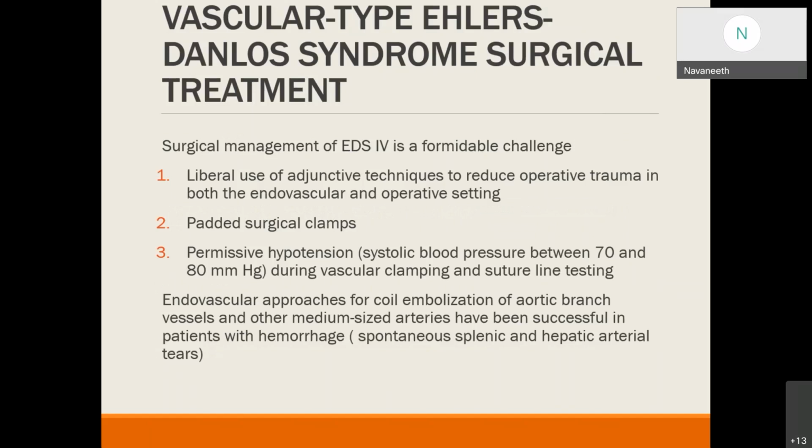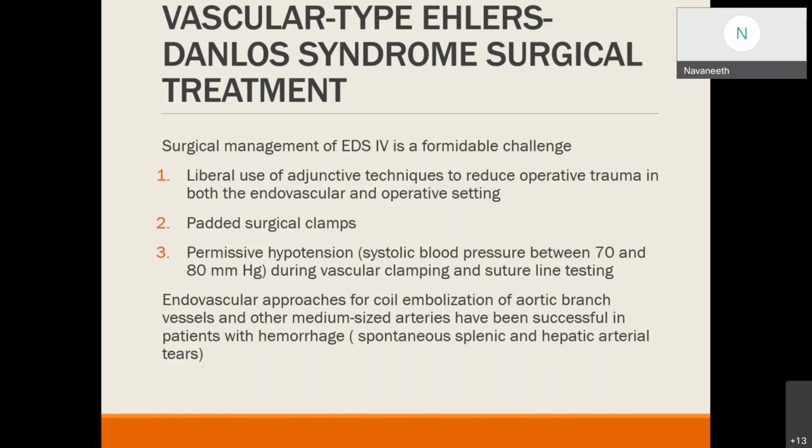Well, if in case proceeding for surgical management, it is a formidable challenge. Liberal use of adjunctive techniques should be done to reduce the operative trauma, both in open as well as endovascular settings. Padded surgical clamps should be used whenever possible, and permissive hypotension should be maintained between 70-80 systolic pressure during vascular clamping and during suture line testing.